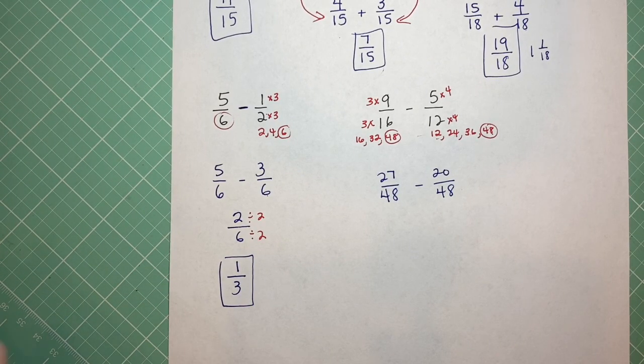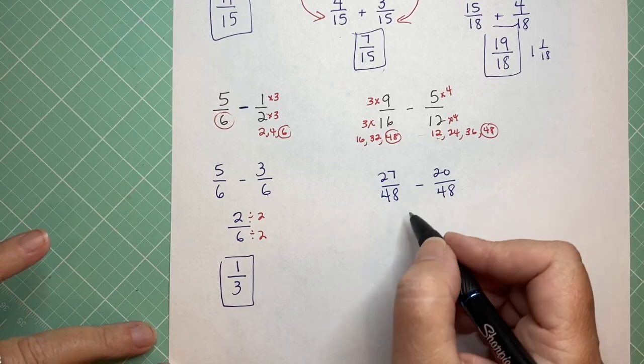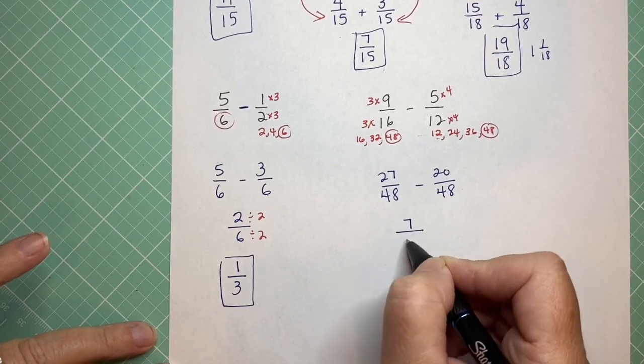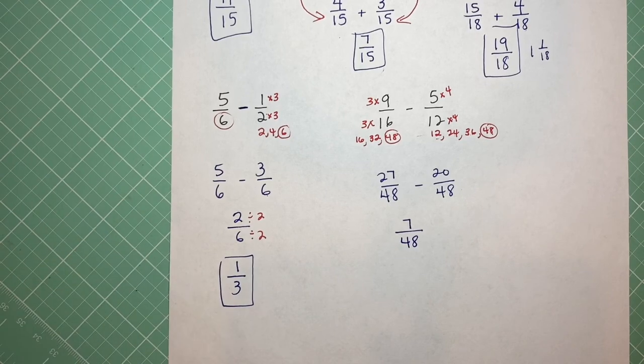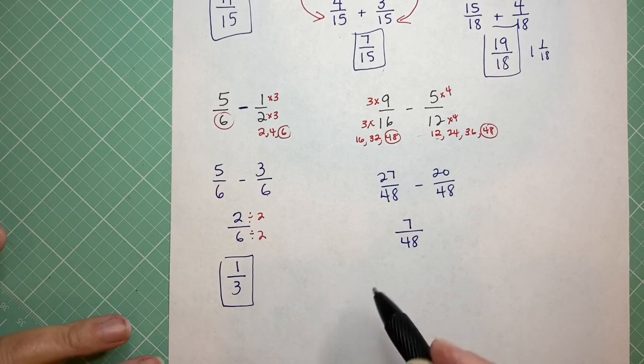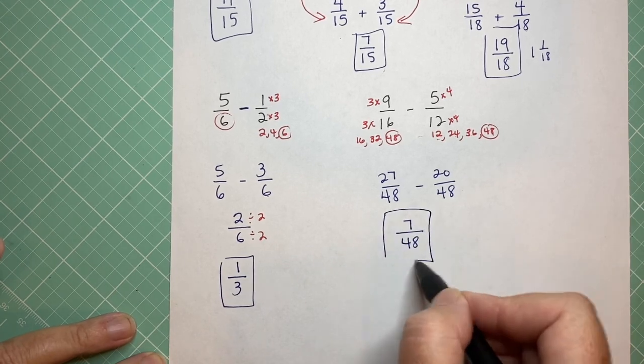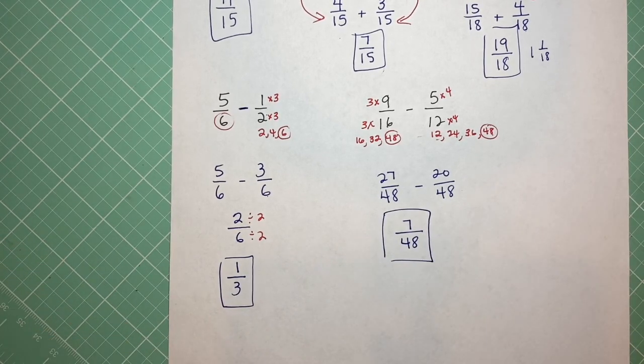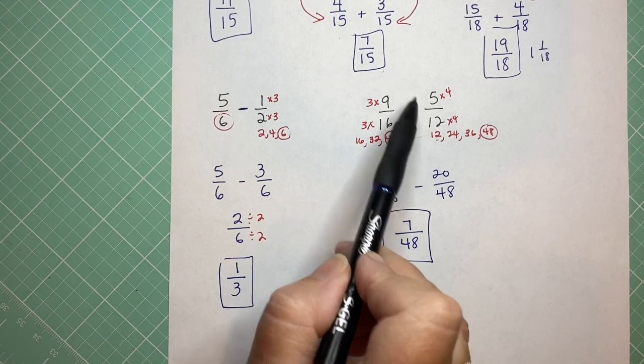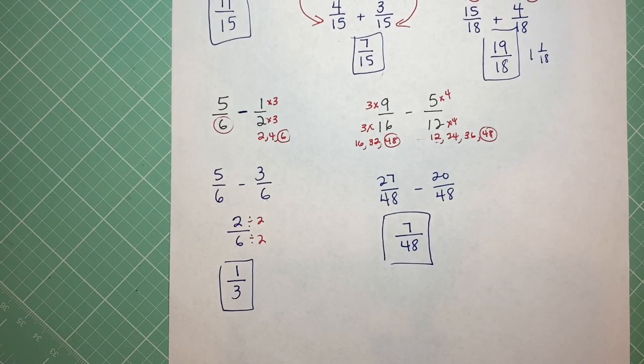And now 27/48 minus 20/48. I just subtract: 27 minus 20 is 7/48. And again, you want to see, will 7 go into both of them to reduce it? And it won't, so that's your answer. So that's adding and subtracting fractions. It's all about that symbol and knowing what steps you have to do for those. So you're now ready for 1.1b practice problems.